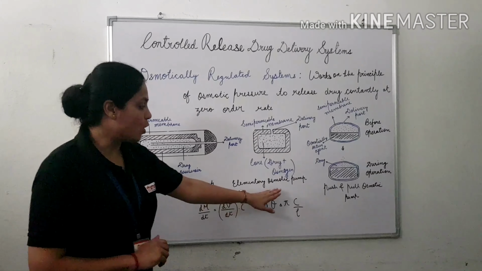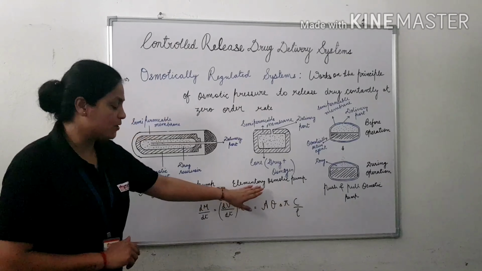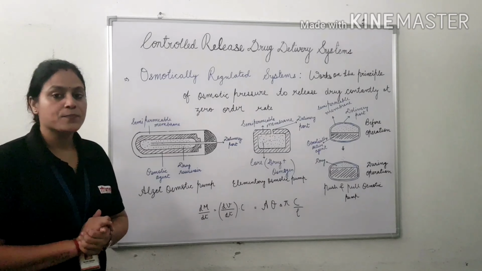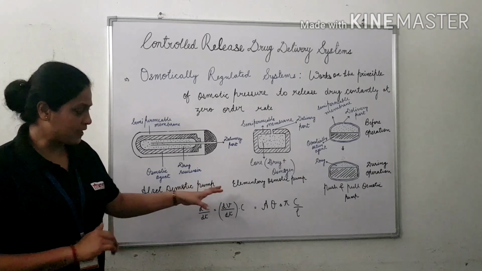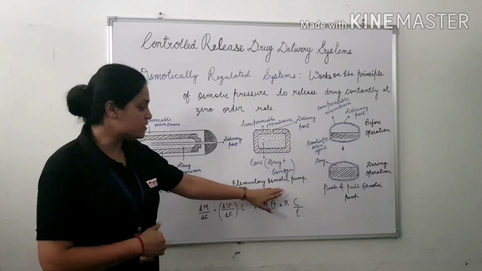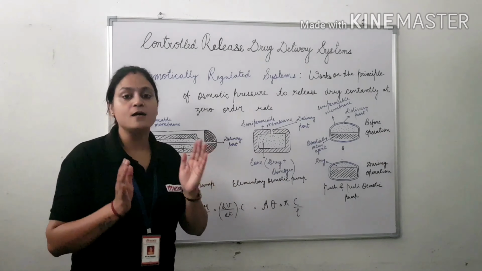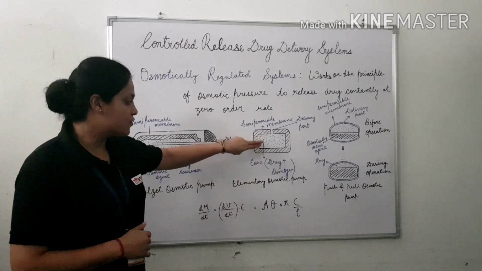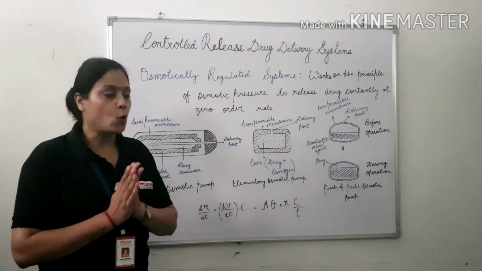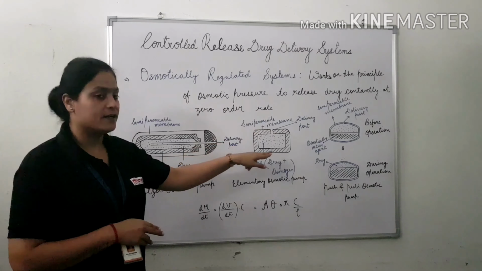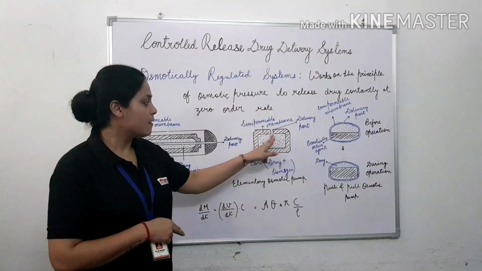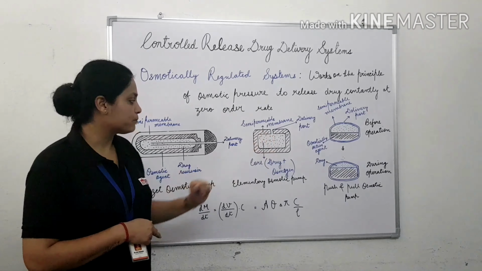Now, the elementary osmotic pump is the most basic design, based on the most basic concept of an osmotic pump, and it is meant for oral delivery. It is simply like a tablet in which drug and osmogen are compressed into a tablet and then coated with a semi-permeable membrane, and a delivery port is built with the help of laser drilling.